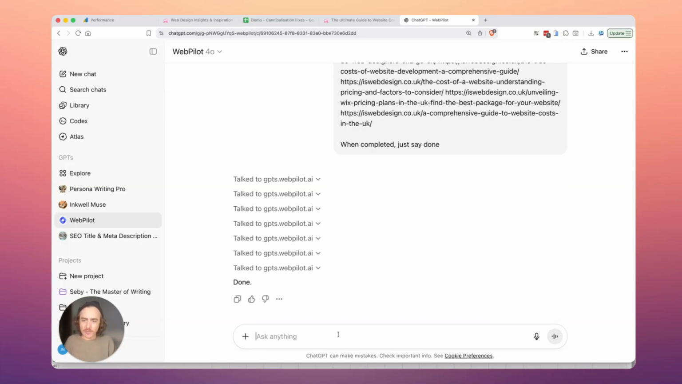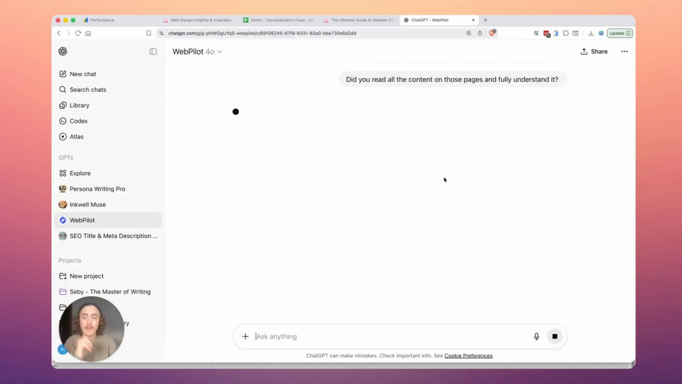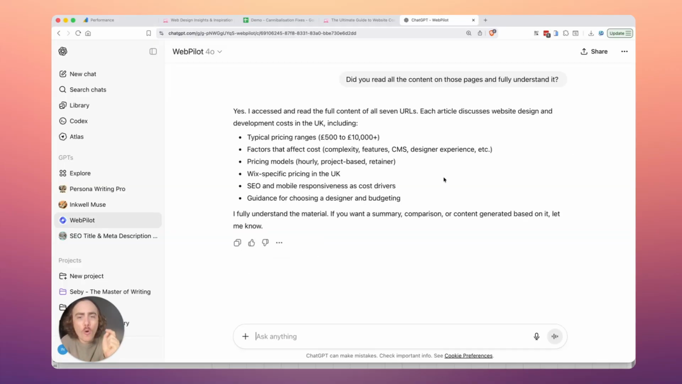Now that it has crawled all 7 of them, I'm going to ask it, did you read all the content on all 7 of those pages? Because ChatGPT is notorious for making things up. It will just give you random information and it will spit it out in such a convincing way that you have no idea that it's actually read anything that you've given it. Especially if you're not a professional on the subject, you really need to grill ChatGPT to understand that it understands what you are asking it to do.